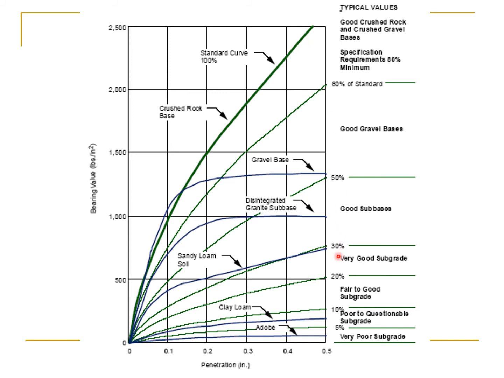And based upon the CBR values, we can categorize. These are the CBR values, and we have very poor subgrade, poor to questionable subgrade, fair to good subgrade, very good subgrade, good subbases, good gravel bases, and here you can see good crushed rock and crushed gravel bases. So in this way we are able to categorize the materials which are used in the pavement.